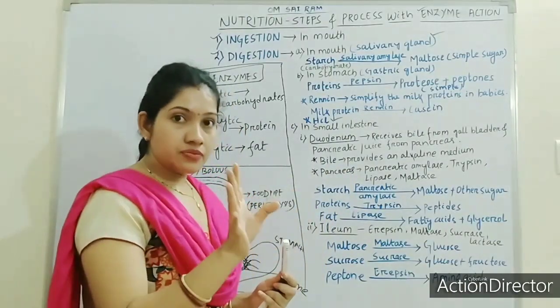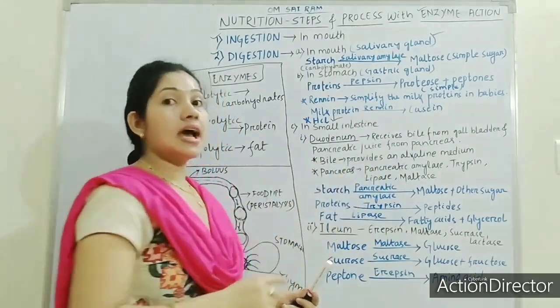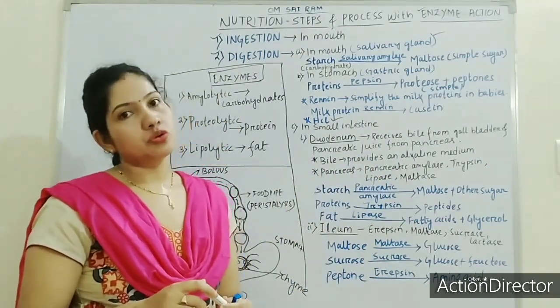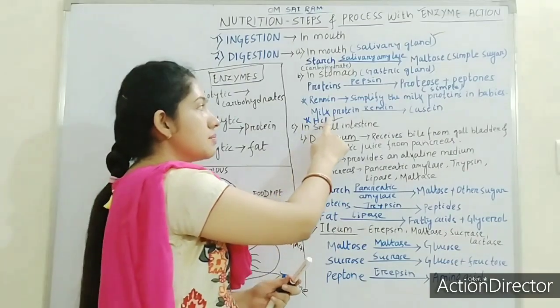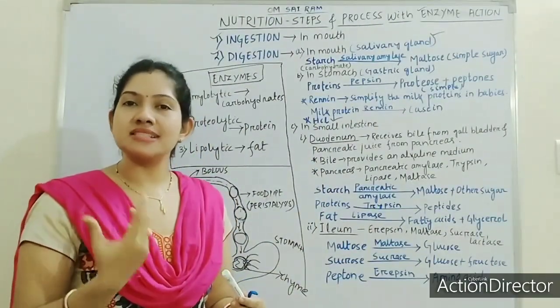What are the enzymes? Let us first discuss what is the work of bile. Bile will provide an alkaline medium to the duodenum. Here we have talked about HCl, hydrochloric acid. Hydrochloric acid provides the acidic medium.